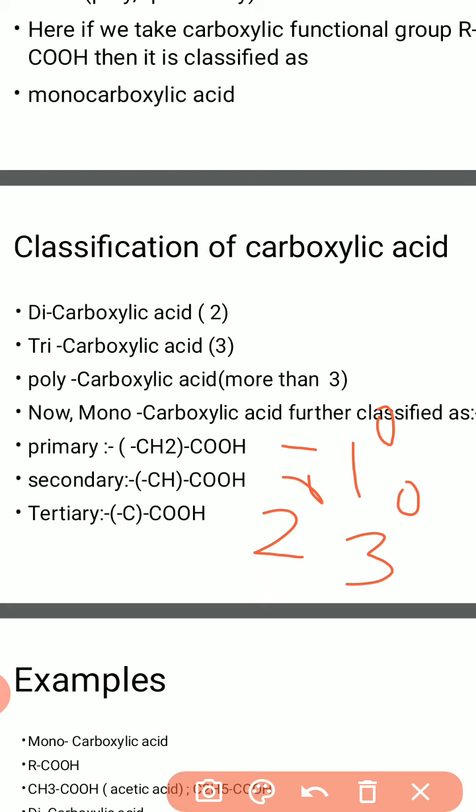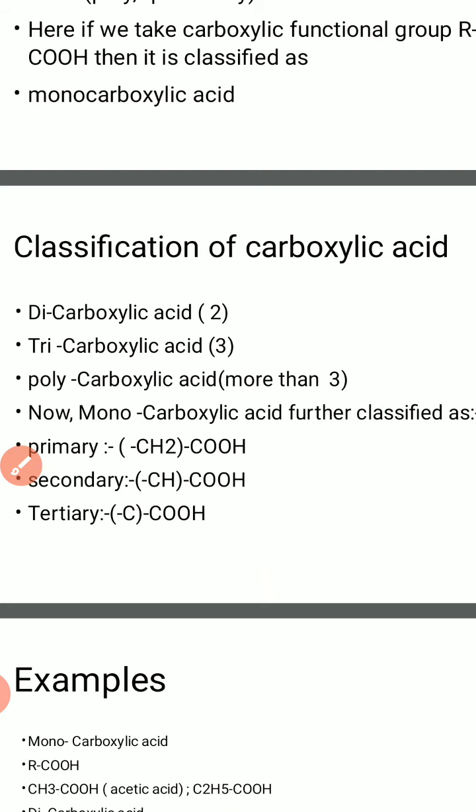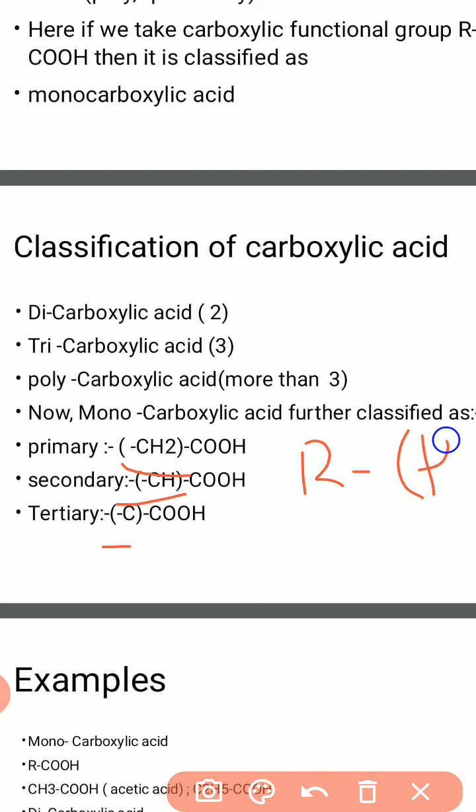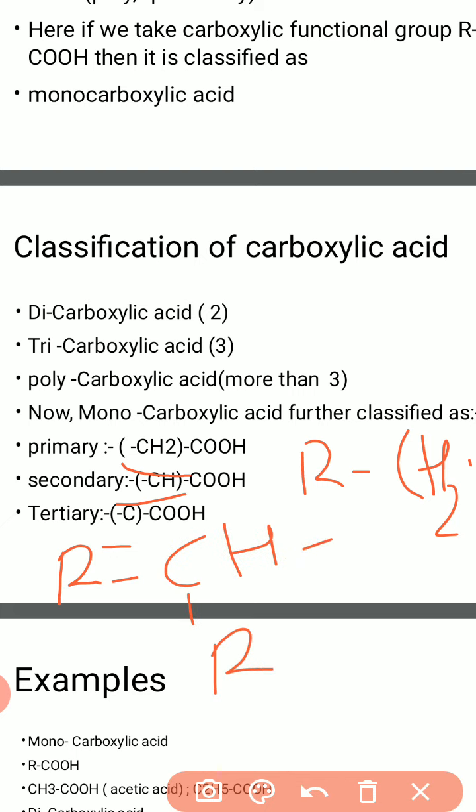If I take alcohol, that is primary alcohol, secondary alcohol, and tertiary alcohol. In all primary groups, CH2 is present. This is very important: carbon plus 2 hydrogen atoms. In secondary, CH. In tertiary, C. Primary is written as R-CH2, and any functional group will be attached here. Secondary is written as R-CH-R, with any functional group in that place.